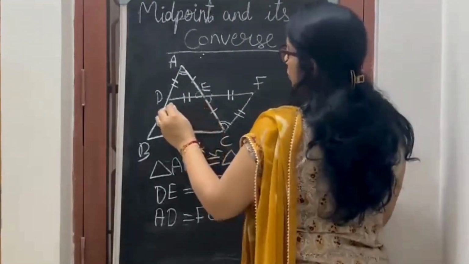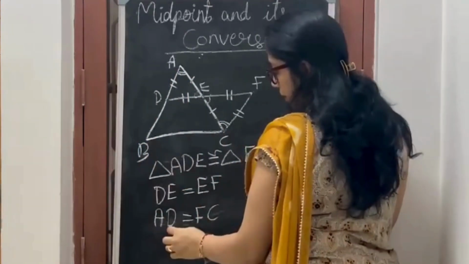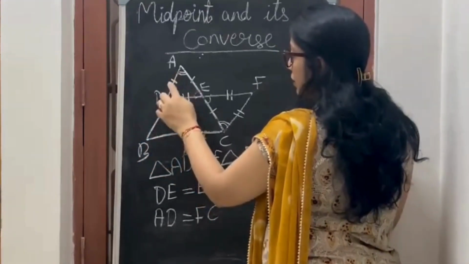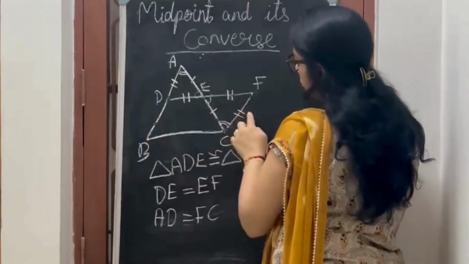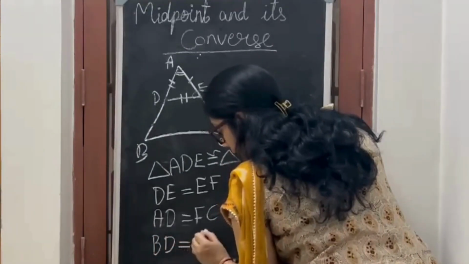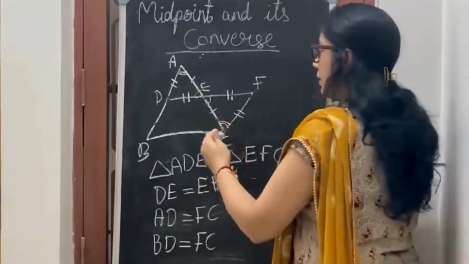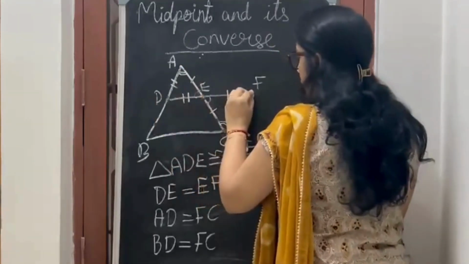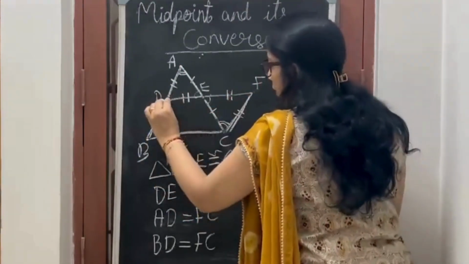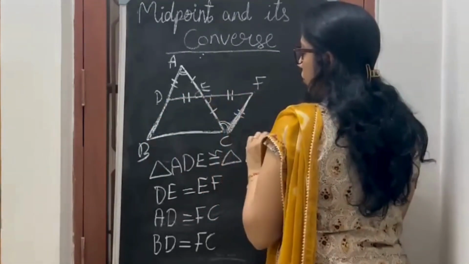So AD is equal to FC, and AD is also equal to BD. If AD is equal to BD, then BD is also equal to FC. Don't get confused. If you want to see, rewind and see again how I proved it. Because AD is equal to BD, FC and BD are also equal to each other. These two are equal to each other.